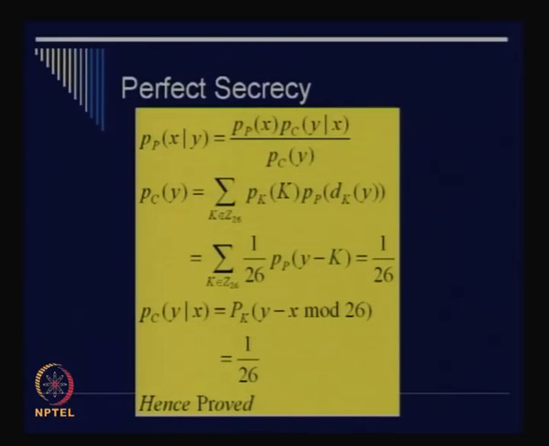So this is the mathematical formulation. It says that p_P(x given y), we have already seen this, is equal to p_P(x) multiplied with p_C(y given x) divided by p_C(y), okay. It is the same thing as what we have seen in the previous equation, right?